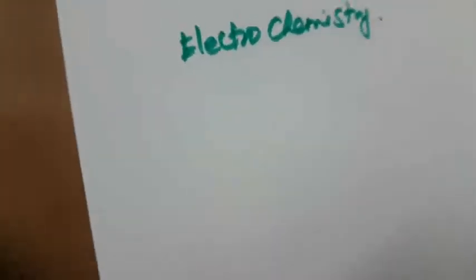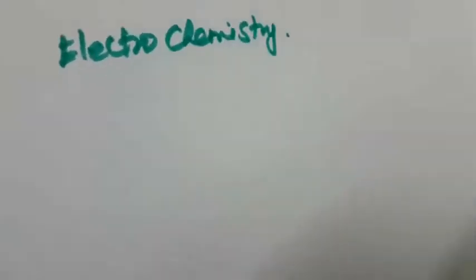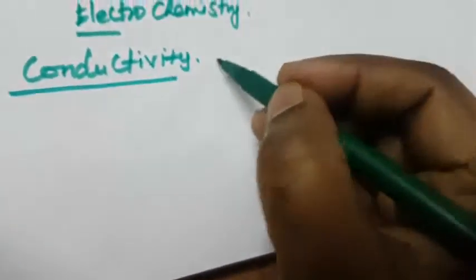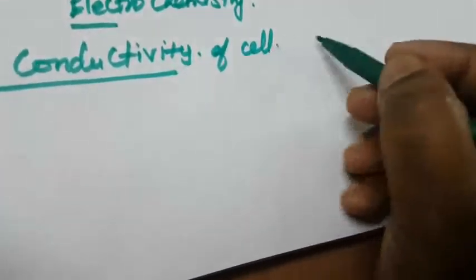First one is, what is meant by conductivity of electrolytic solution? That is explained under Ohm's law. You have already studied this in physics, I think. Conductivity, Ohm's law, conductivity of cell. What is Ohm's law?